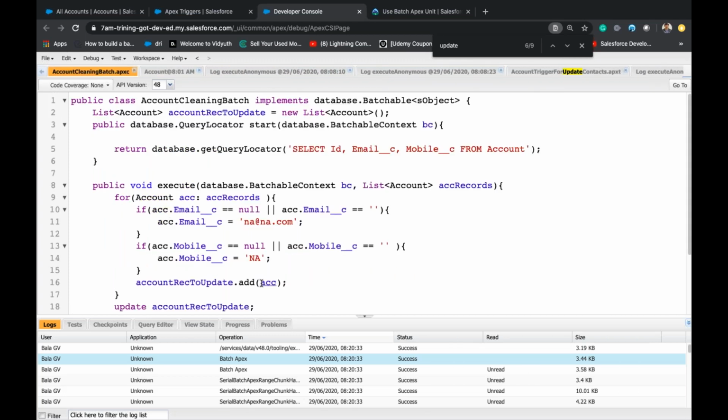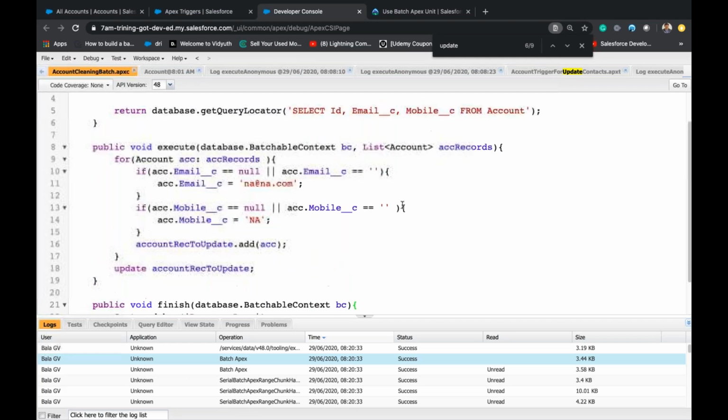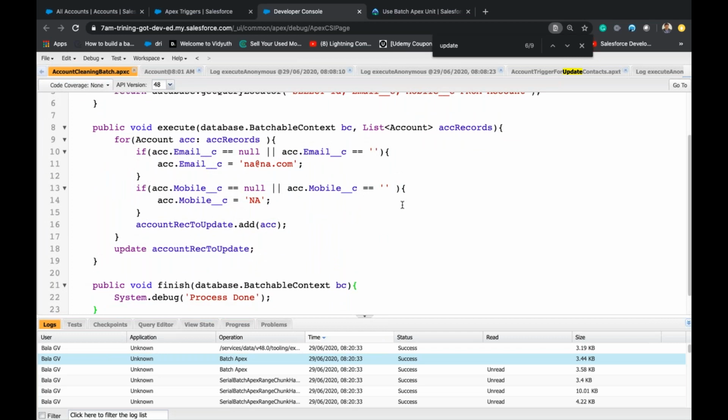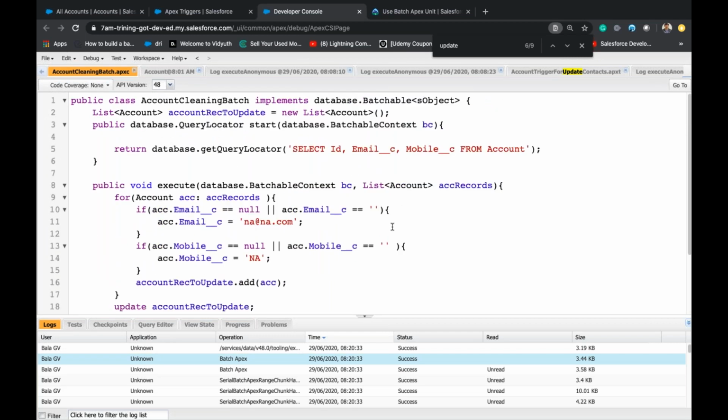Here it is. So this will execute only once. So batch apex can be used to execute batches. We can schedule this. We'll see how to schedule this tomorrow. Tomorrow we'll discuss queueable apex and schedulable apex. Then we'll jump into test classes, how to write unit testing.